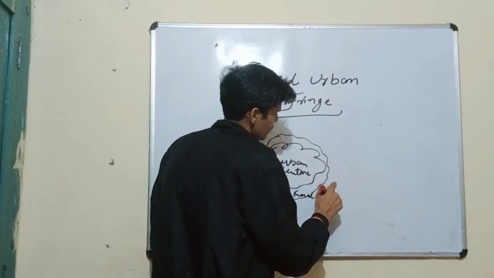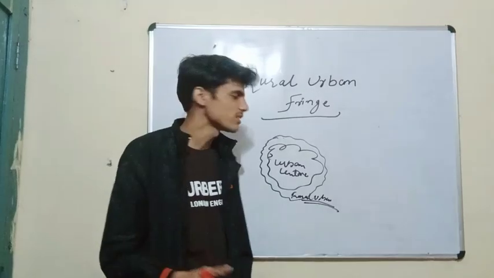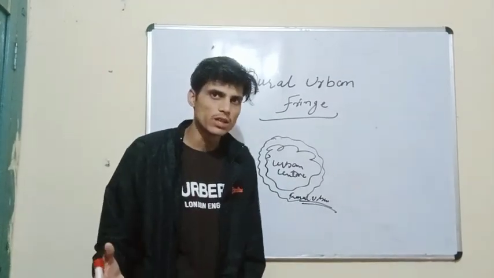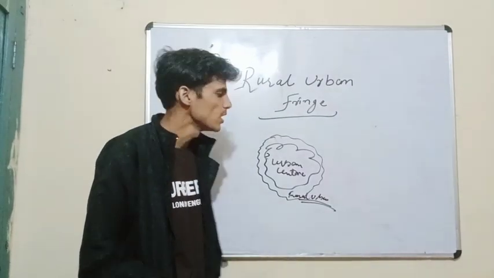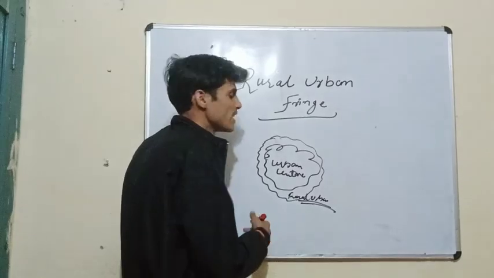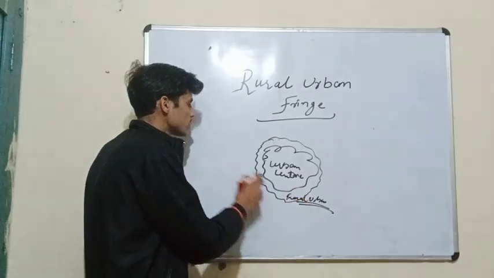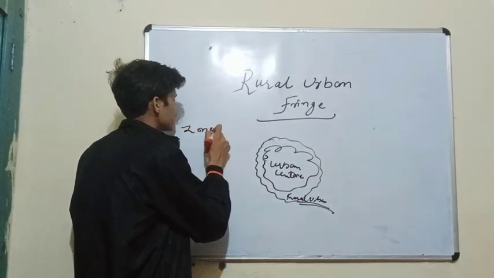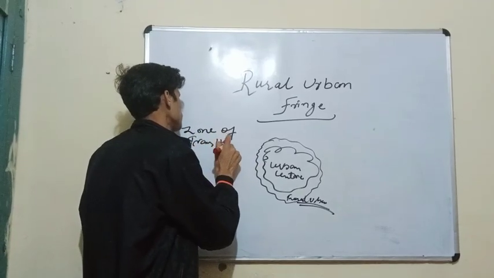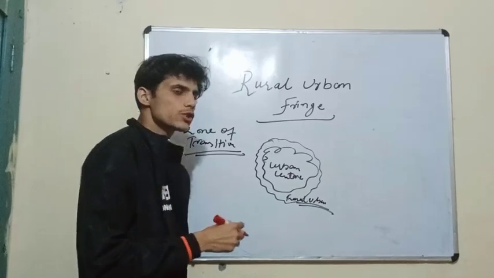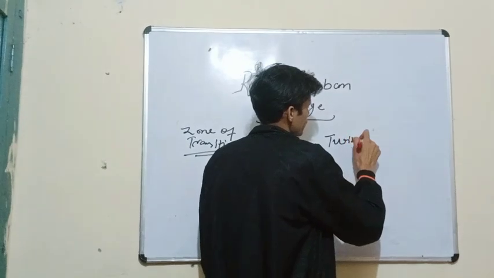It is neither an urban area nor a rural area, but it has mixed, intermingling characteristics of the rural and the urban areas. This is also known as the zone of transition between the rural and the urban area. Some geographers prefer to call it a twilight zone, which is most important.